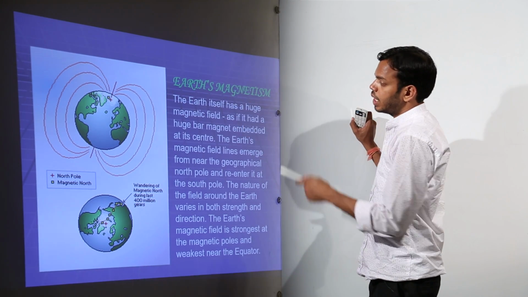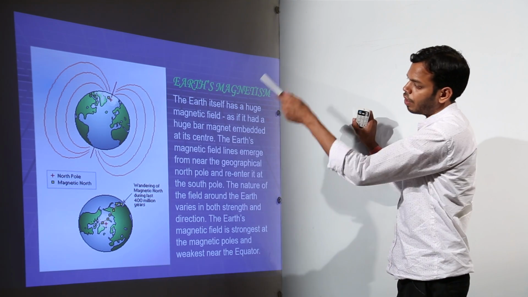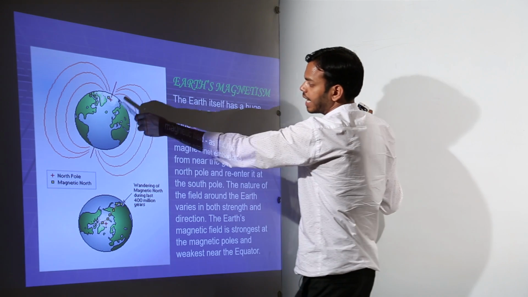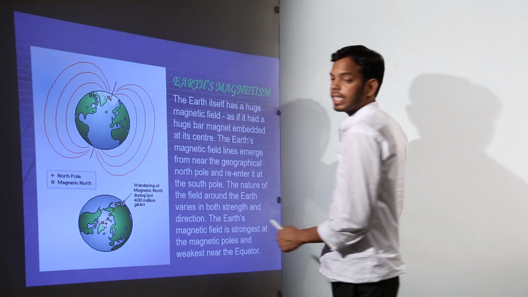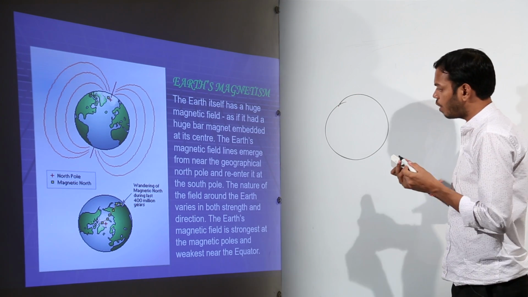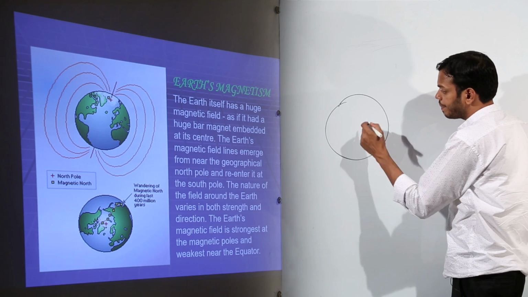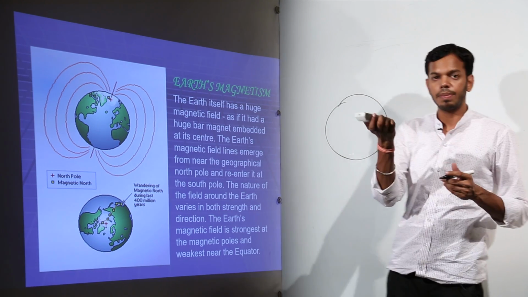Now look at the picture. This diagram shows that Earth has a magnetic field and it's oriented from there to there, right? Like it has been referred to as North Pole, it has been referred to as South Pole. But I'll tell you something. Again, we are taking the example of this Earth's surface. Let's say this is Earth, and suppose this is my compass.